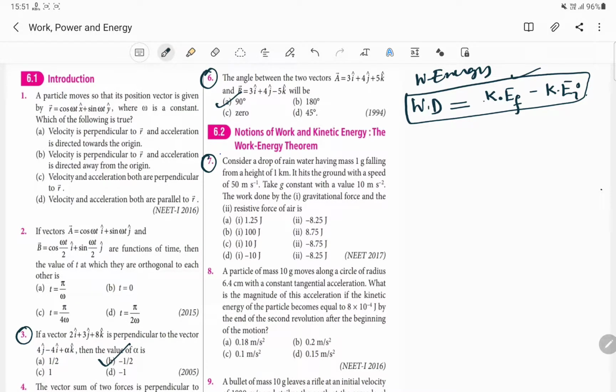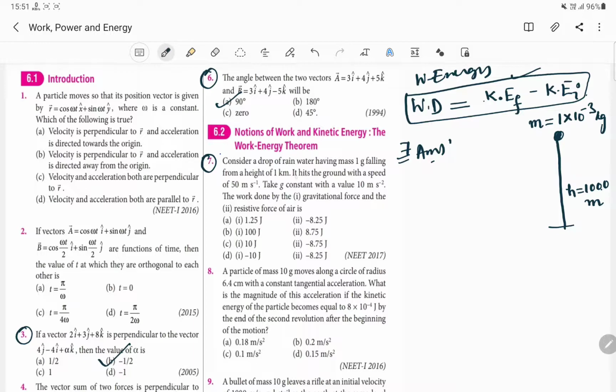Consider a drop of rainwater having the mass 1 gram falling from a height of 1 kilometer. For this question number 7, what is the mass? Mass m will be equal to 1 gram. 1 gram can be taken as 10 to the power minus 3 kg. Okay, and it is falling from a height h equal to 1 kilometer. 1 kilometer can be taken as 1000 meter. Okay, this is very important.